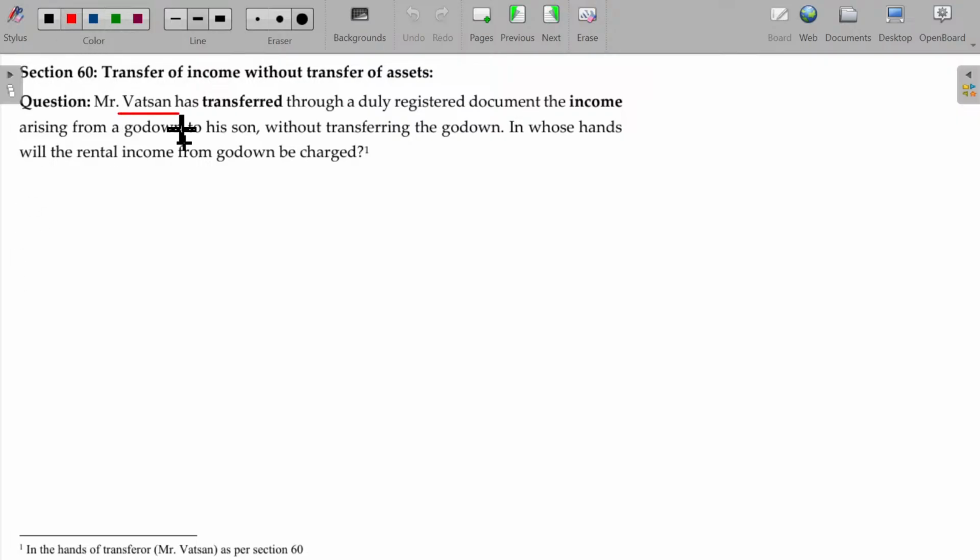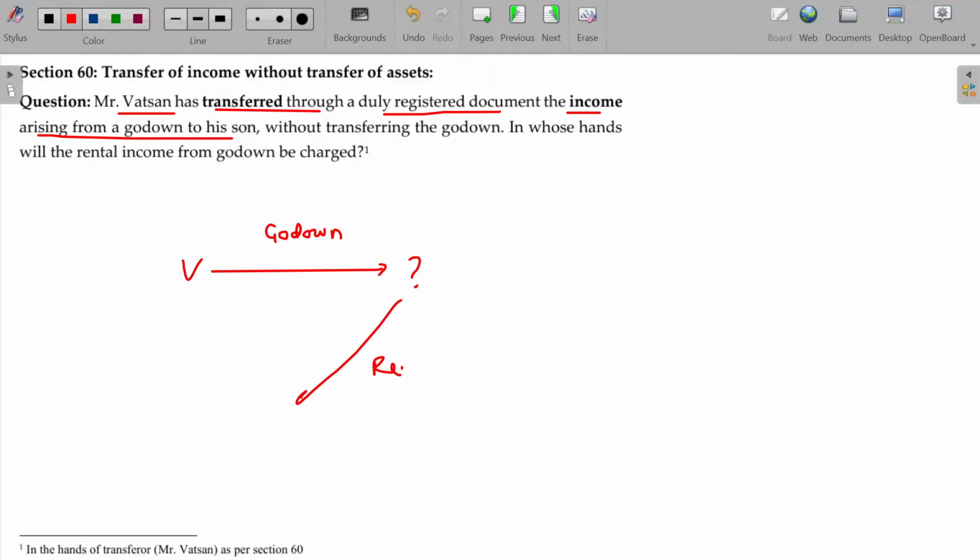Now, Mr. Bachchan has transferred through a duly registered document the income arising from the godown to his son. Okay, godown is given to whom? Some third party, and the revenue for this godown is given to Bachchan's son. Right. So ownership is not transferred, only the income is transferred. In whose hands will the rental income from godown be charged? This is going to be clubbed in the hands of Mr. Bachchan, and it's going to be taxable only in the hands of Bachchan as per section 60. Clear?